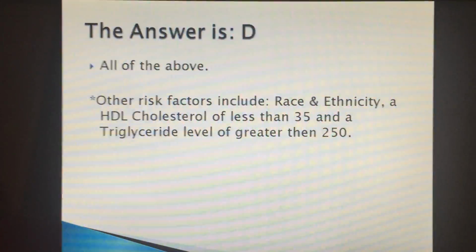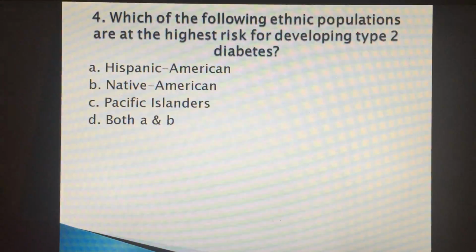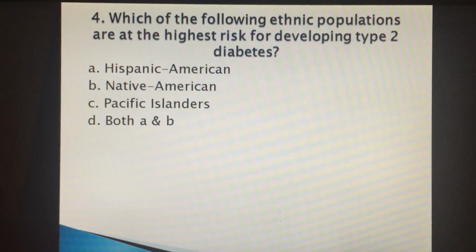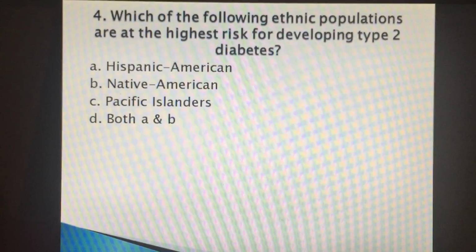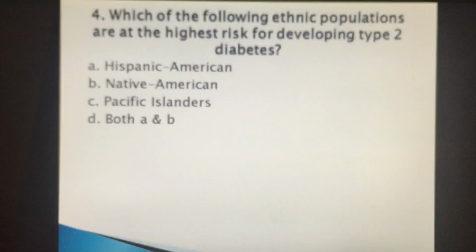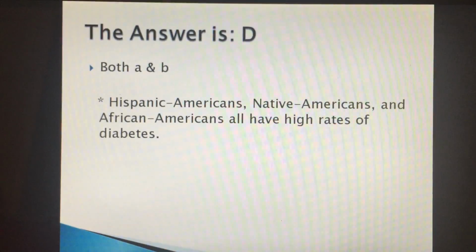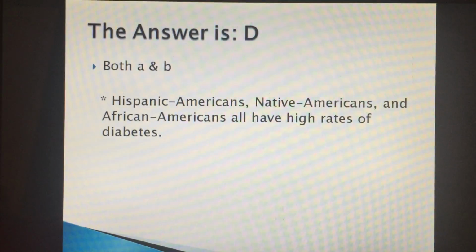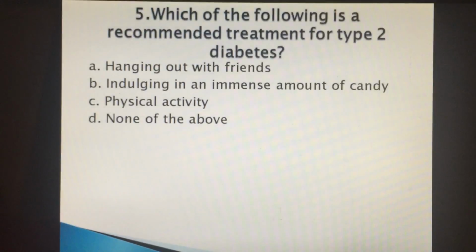Number 4. Which of the following ethnic populations are at the highest risk for developing type 2 diabetes? A. Hispanic American, B. Native American, C. Pacific Islanders, or D. Both A and B? The answer is D, both A and B. Hispanic Americans, Native Americans, and African Americans all have high rates of diabetes.